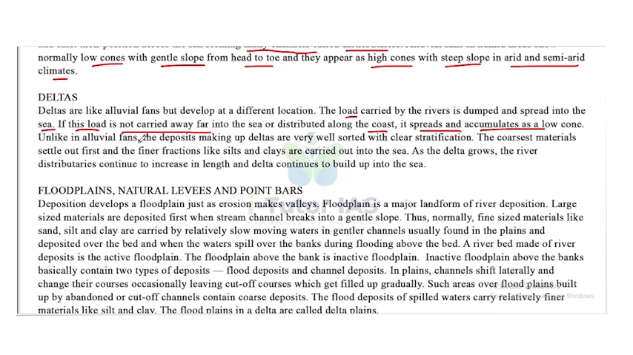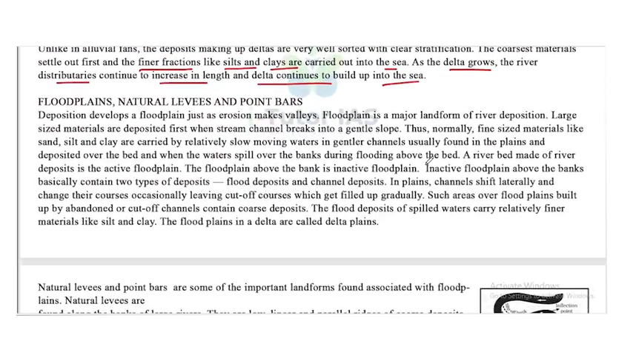Unlike in alluvial fans, the deposits making up deltas are very well sorted with clear stratification. The coarsest materials settle out first, and the final fractions like silts and clays are carried out into the sea. As the delta grows, the river distributaries continue to increase in length and the delta continues to build up into the sea. Now, floodplains, natural levees and point bars.